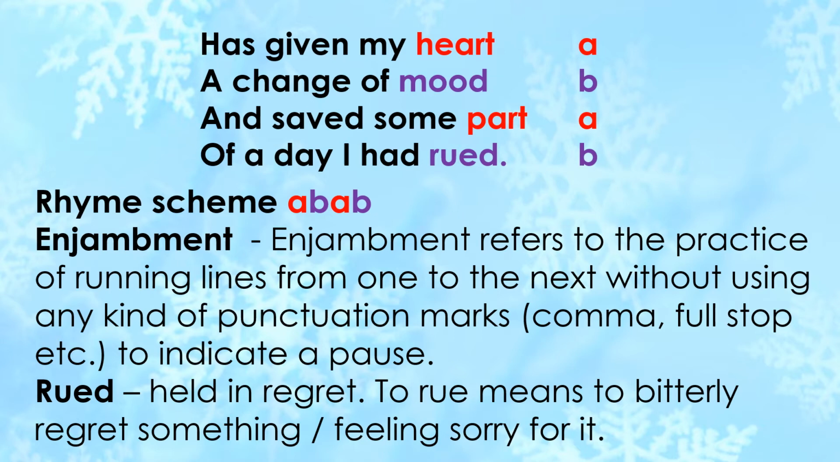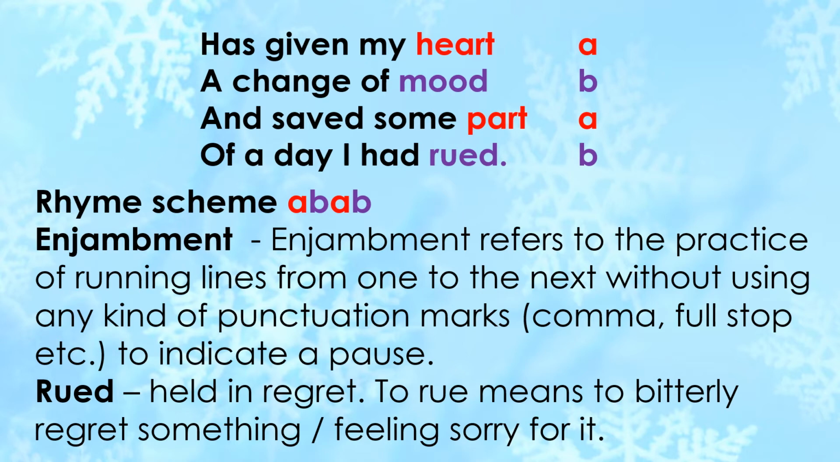And saved some part. Now, what happened to the other part of the day? It was wasted because the poet was ruing. He was feeling depressed and regretting something bitterly. A part of his day got wasted in all this. But after this incident, that is, the snow falling on him from the hemlock tree changed his mood and saved the remaining part of the day that he had spent ruing. So how is it saved? Because now he is in a happy mood. So the remaining part of the day has been saved.